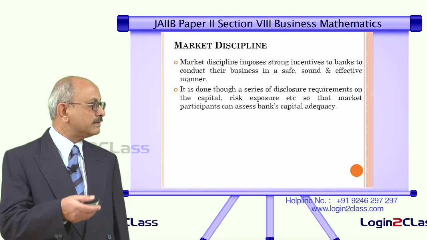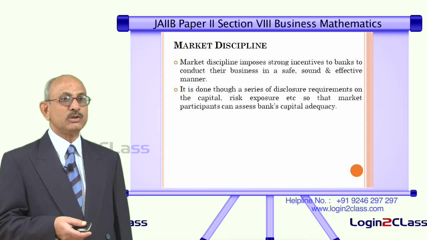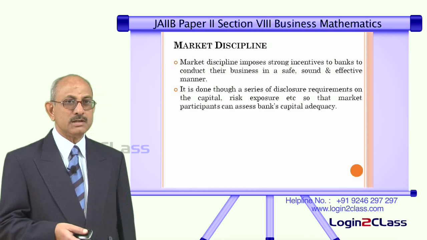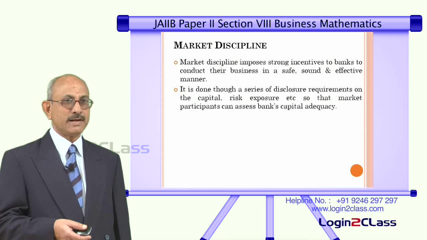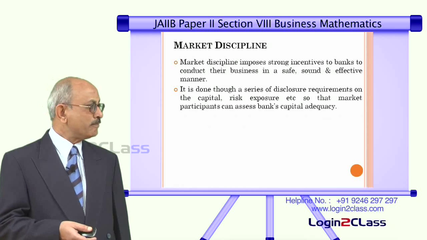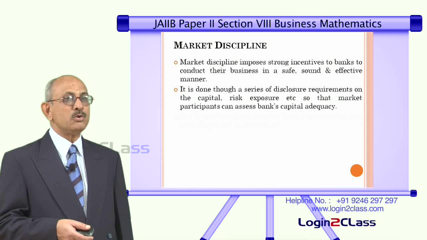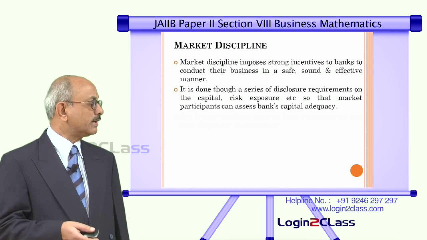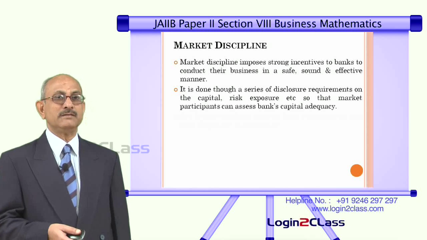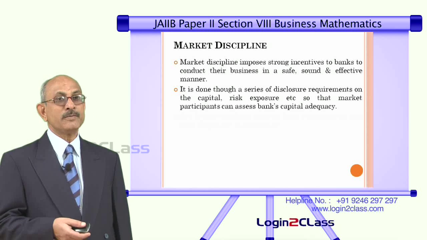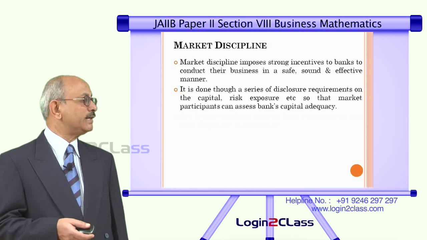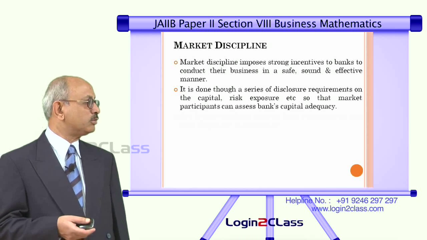Once you force banks to disclose what their capital is, what their risk exposure is, and how they assess all these factors, if they are disclosed periodically, then outsiders can assess the risk of the bank and also the capital adequacy of that bank, and based on that they can take decisions. That will force the banks to fall in line. That is the meaning of market discipline.